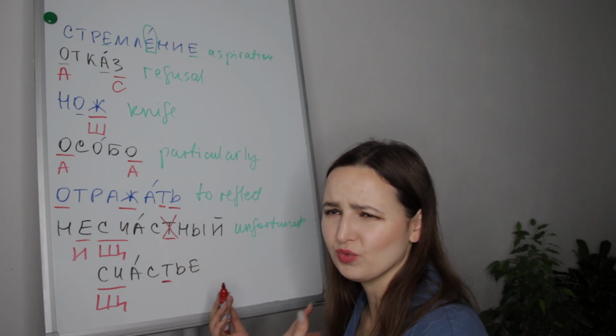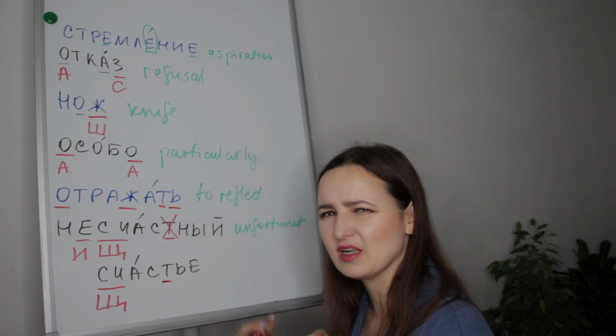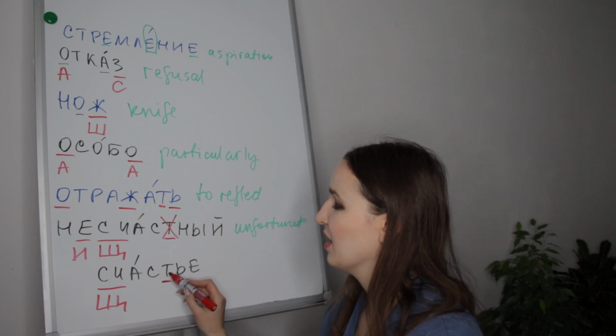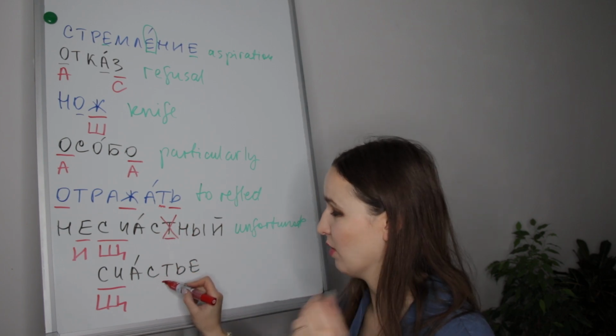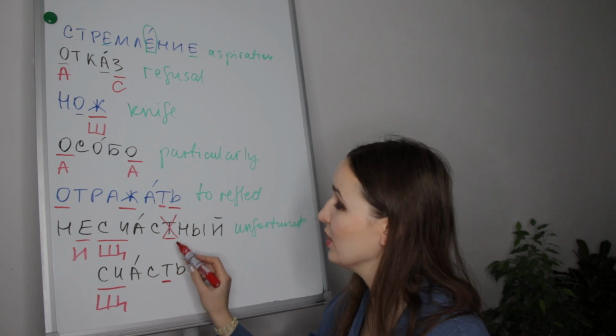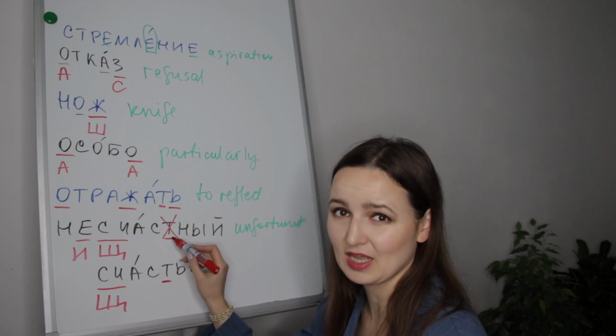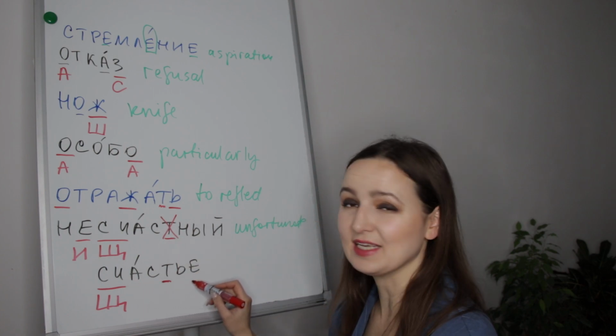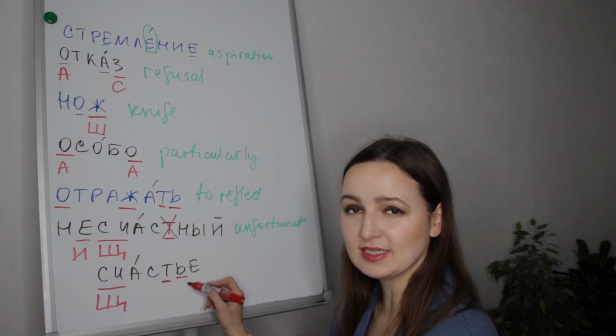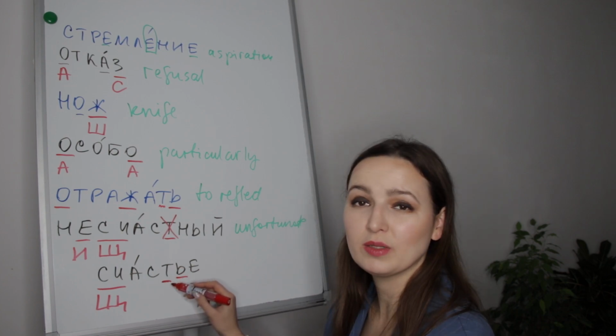We don't know, should we write it because we don't pronounce it, is there te or not. But I verify this one by remembering this one. And here we have te. So we have to write te here as well, even if we don't pronounce it. Счастье. Again, we have мягкий знак here, so this te will be softer.